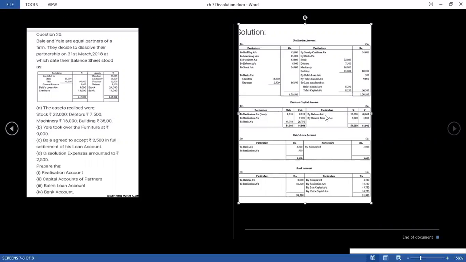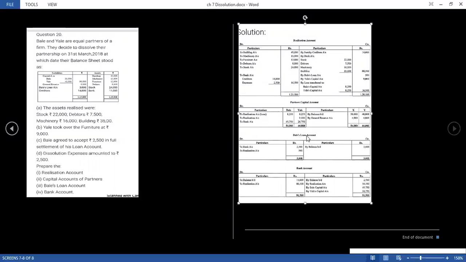Partners' capital account: first of all, the item is the balance b/d, that you all know from the previous chapter you have done. Then the general reserve was mentioned here; it will be transferred in the agreed ratio. Then wherever the partner's name comes here, like we have the partners Bale and Yale, and it's a loss coming from the realization, so it will be transferred on the debit side. And the partner has also taken, in Yale's capital account, we have mentioned it because he took some asset, so it will also be transferred here on the debit side. Now the answer comes with the name of bank account. Remember this, the answer of the partners' capital account will be mentioned with the name of bank account.